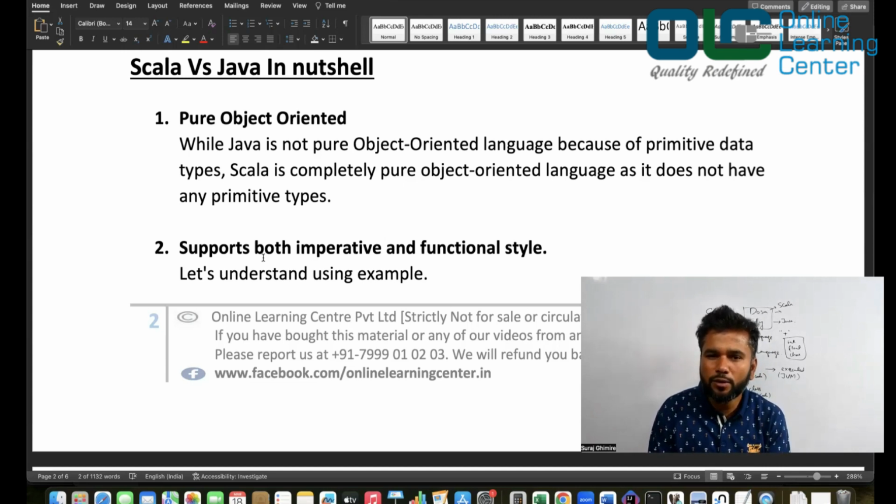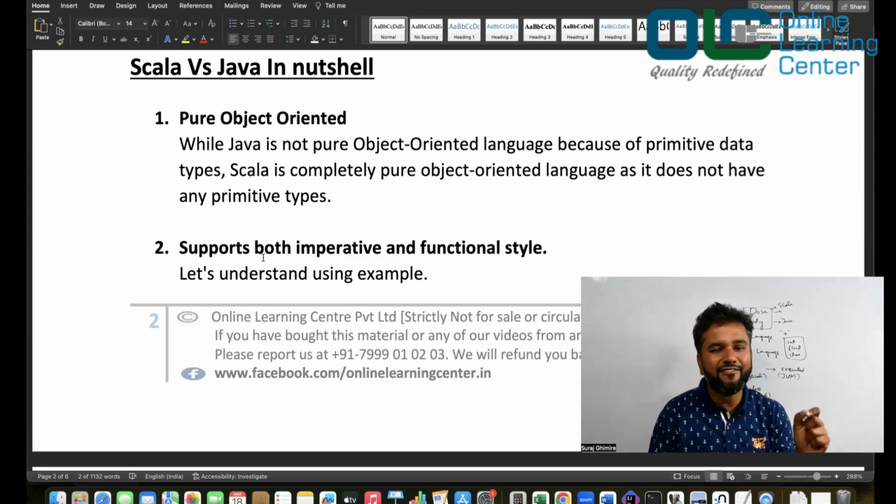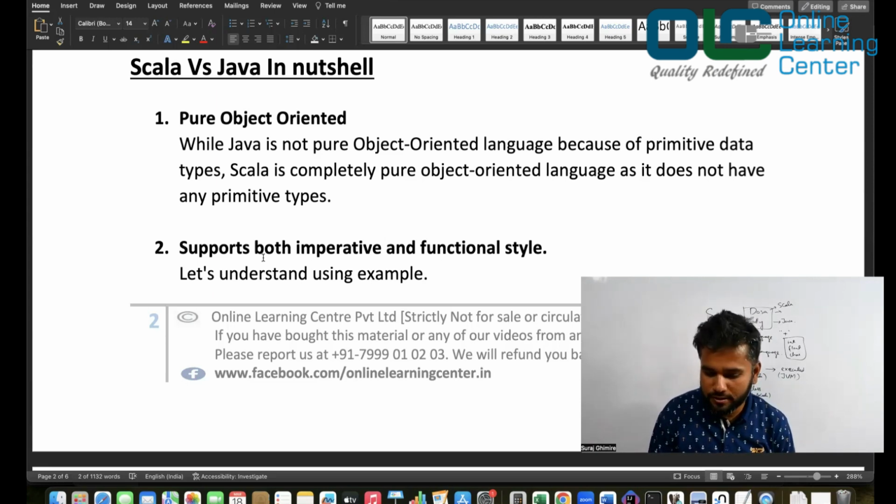Methods, method overloading, inheritance, right? So Java as a language has satisfied the minimum criteria to become an object oriented programming language, and hence it is a complete object oriented programming language. But it is not pure because everything is not classes and objects.